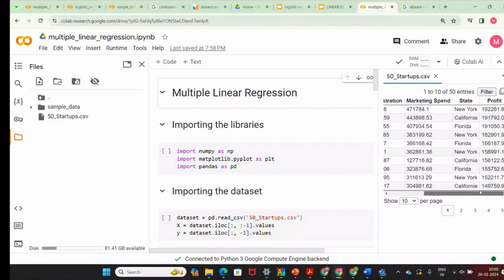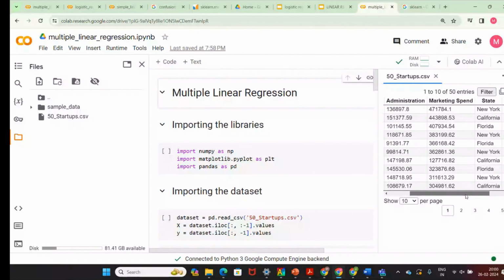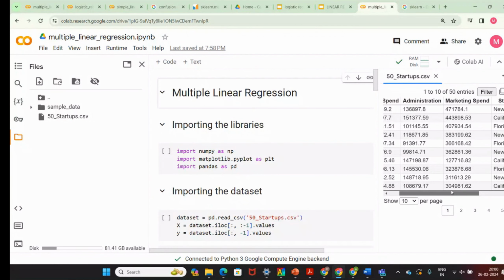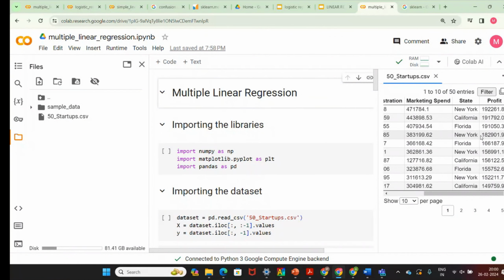Top 50 companies. The last column is the profit column, and that is your dependent variable, because the investor will be interested in the profit. But the profit depends on many scenarios. One is R&D spend, administration, marketing spend, as well as the location where the company is located.